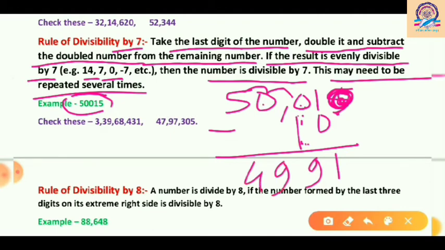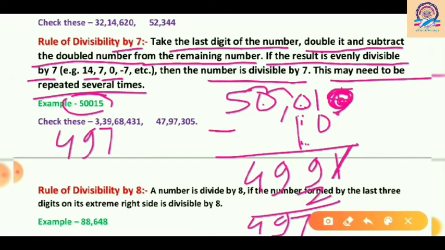So once again check its last digit, that is 1, and make it double. So 1 two is 2. So 9 minus 2, it is 7, bring down 9 and 7. So now we have 497. So the same process we have to continue.